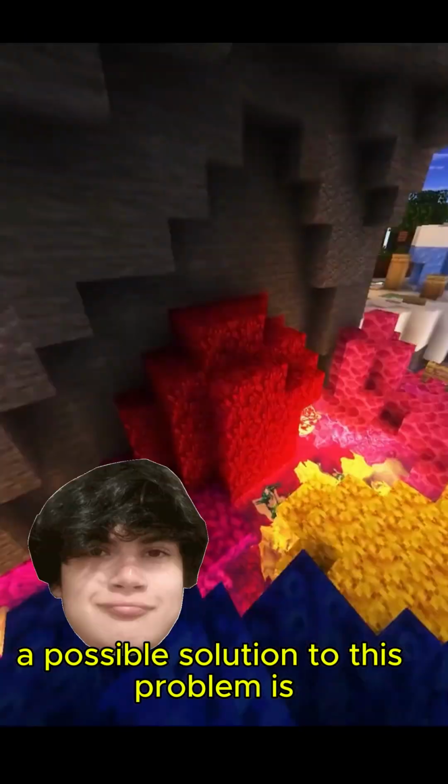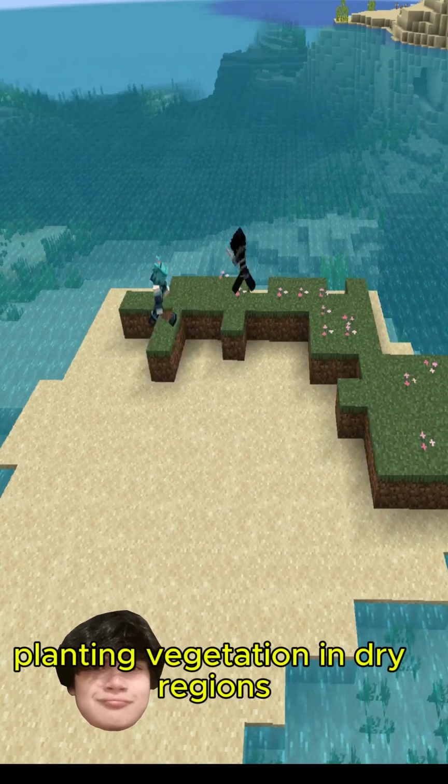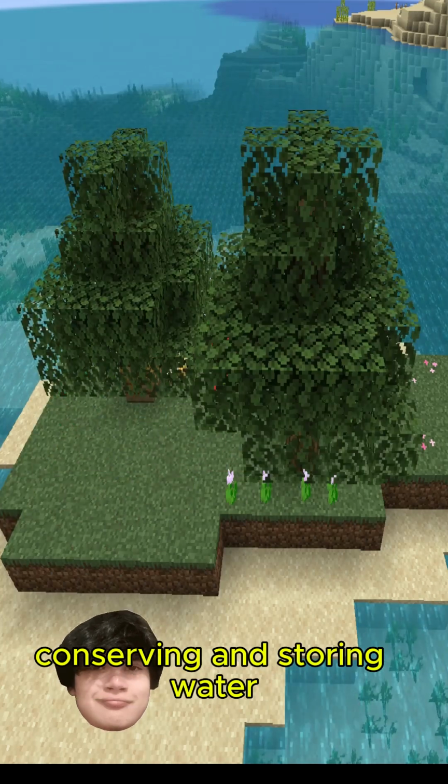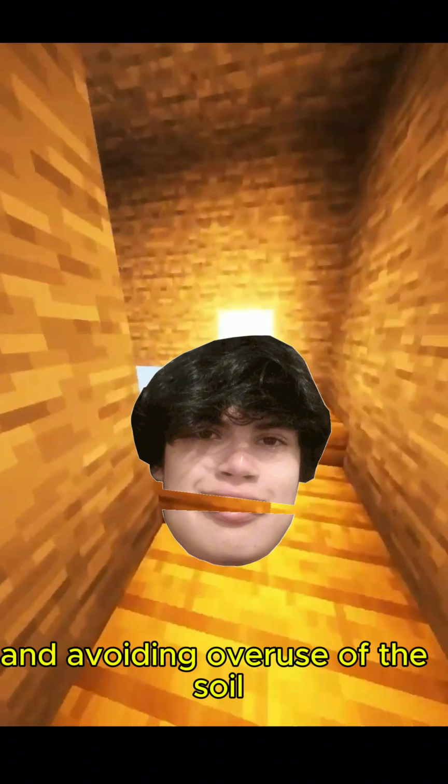A possible solution to this problem is planting vegetation in dry regions, using sustainable farming techniques, conserving and storing water, and avoiding overuse of the soil.